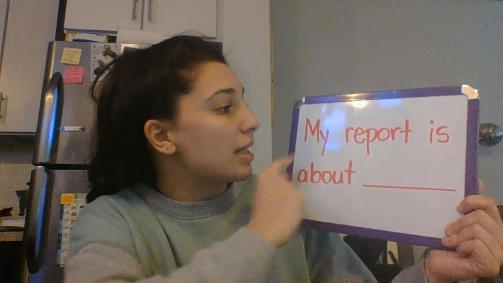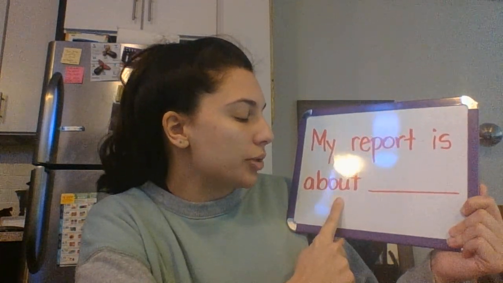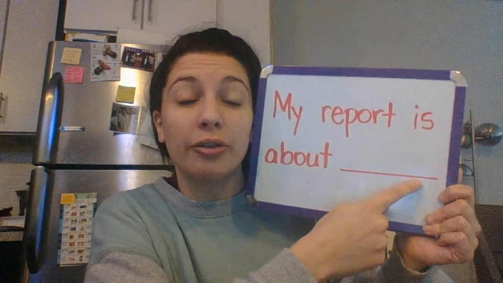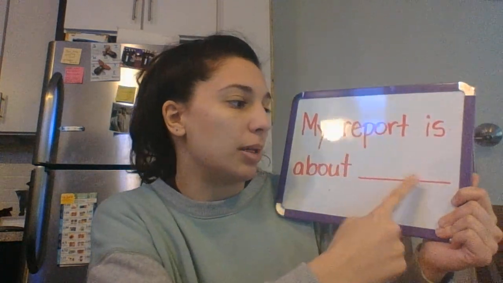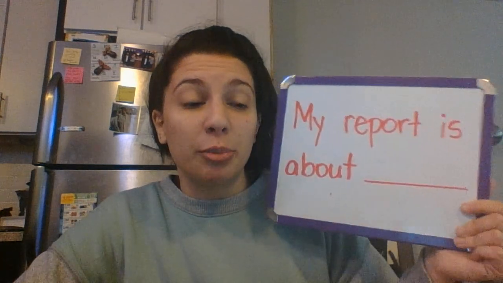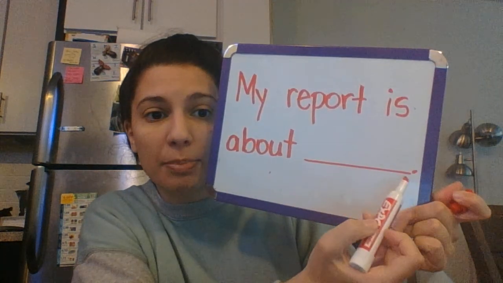So I'm looking at it says, my report is about, and then you're going to write down the name of your person. So if your person was Ruby Bridges, you're going to say, my report is about Ruby Bridges. So you're just going to write down whoever your person is. Now remember, at the end of your sentence, you need your period. So you need a period at the end of the sentence to tell the reader to take a breath when they're reading, and then they can continue on with the next sentence.